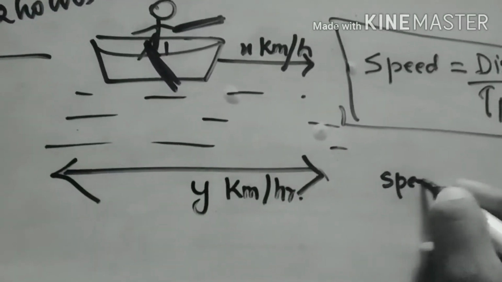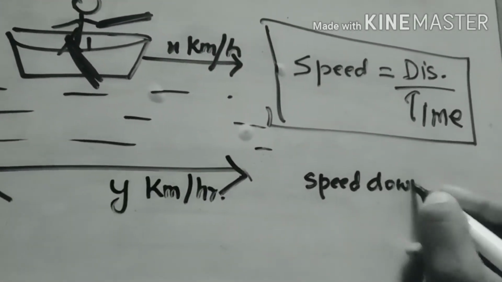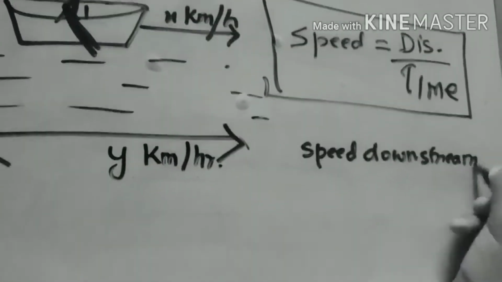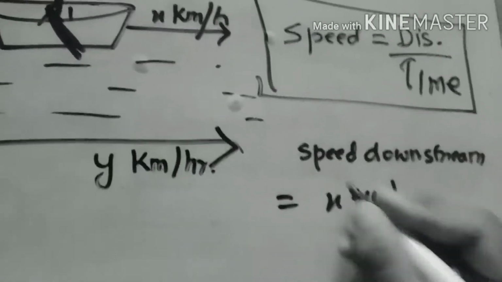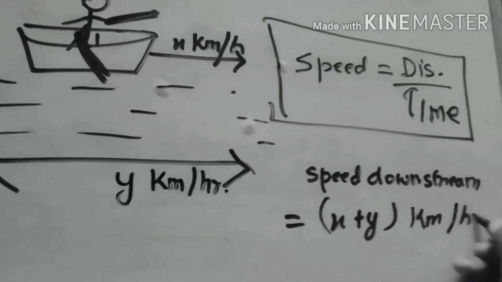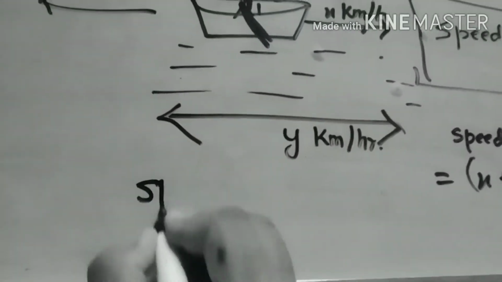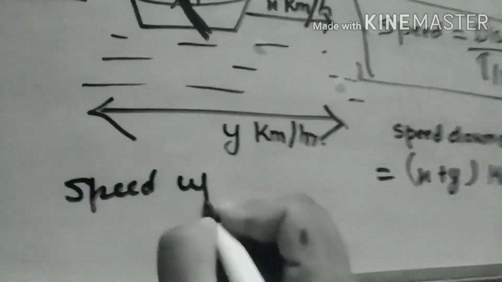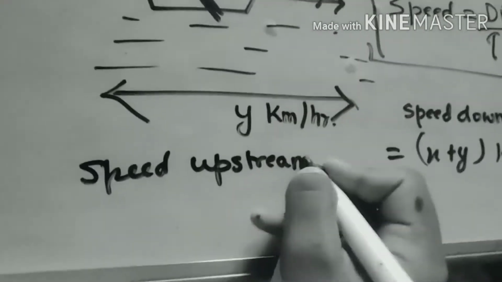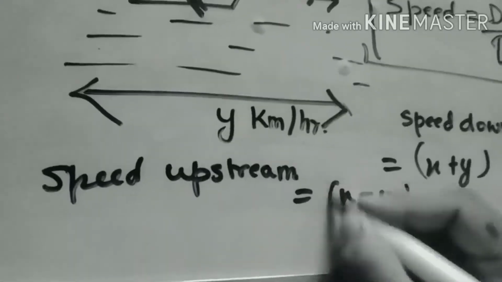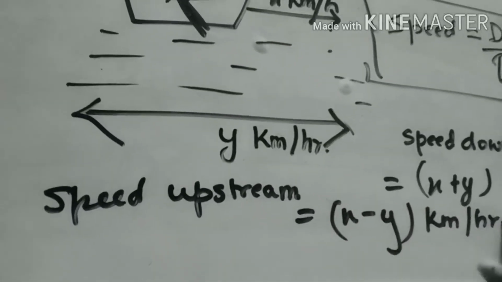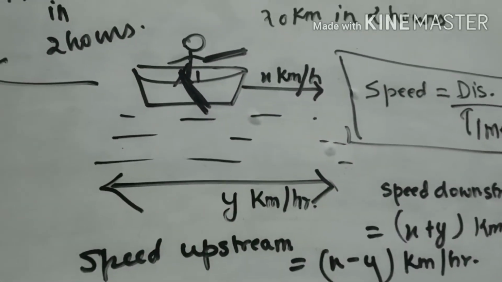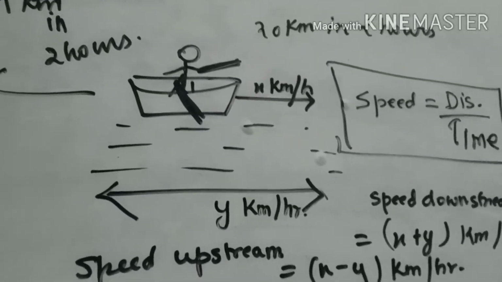So speed downstream will be equal to x plus y kilometer per hour. And if he moves away, then the speed upstream will be equal to x minus y kilometer per hour. This we have done earlier. We have seen how we have derived this.